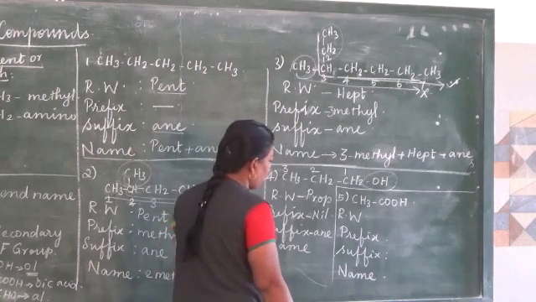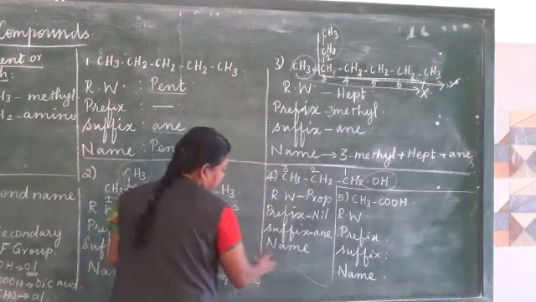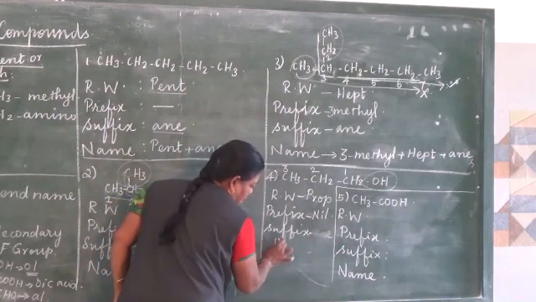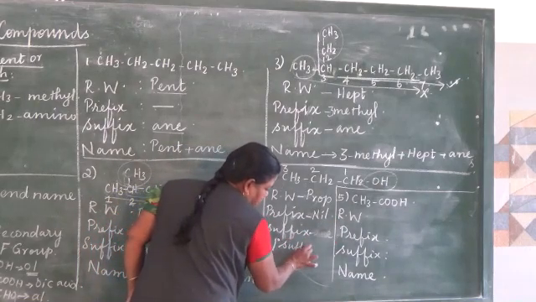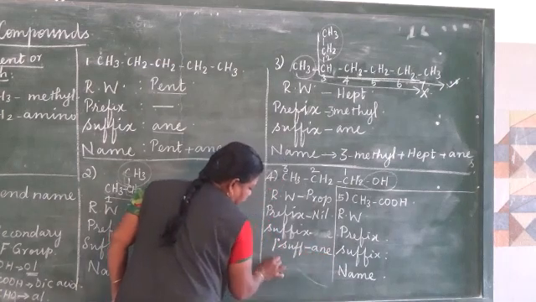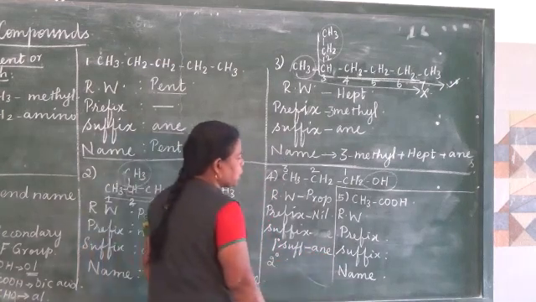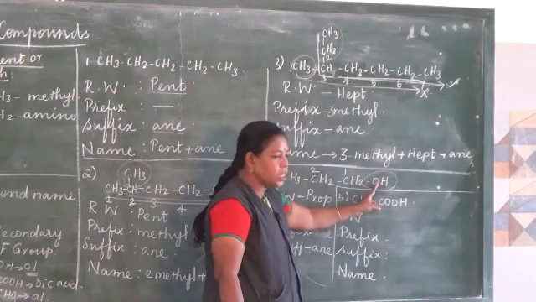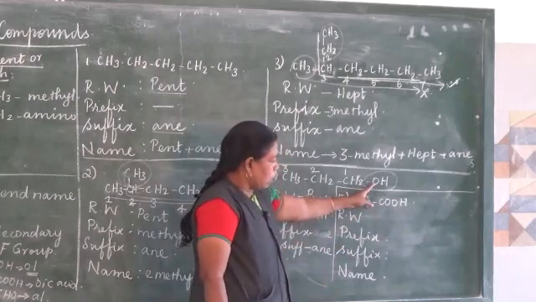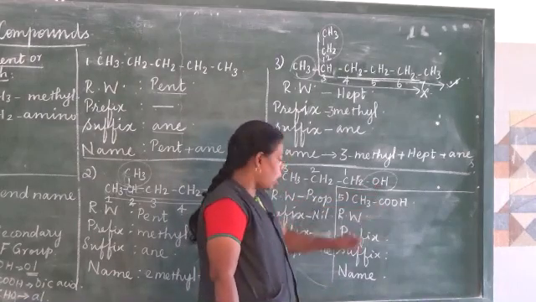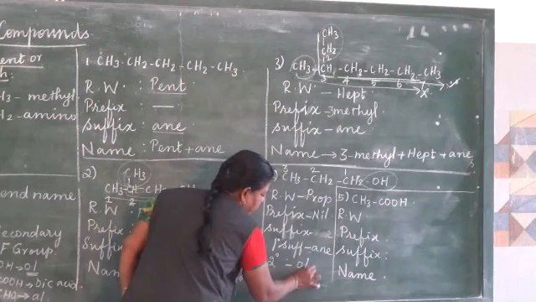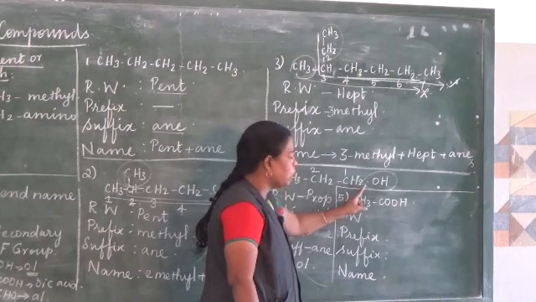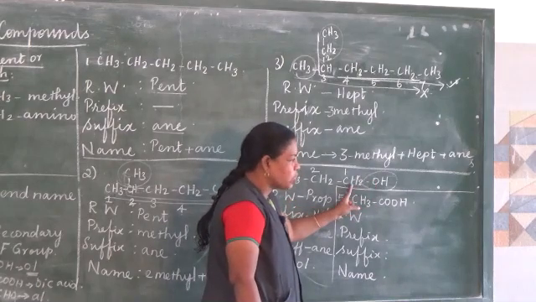And then next we have to go for a secondary suffix. This is primary suffix, ane. And then the secondary suffix. Here the secondary suffix means we have to go for the functional group. The functional group alcohol is there. So the suffix used for alcohol is OL. And the OL is attached with the first carbon. I told that the functional group is attached with the first carbon atom.